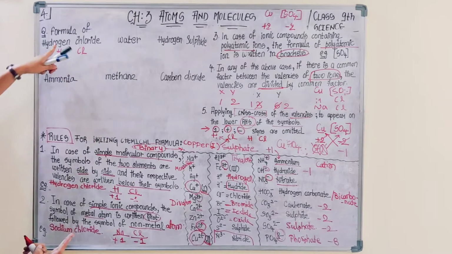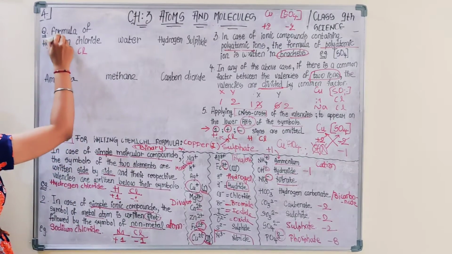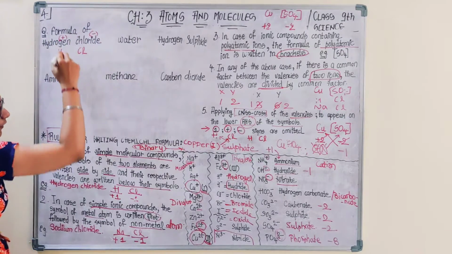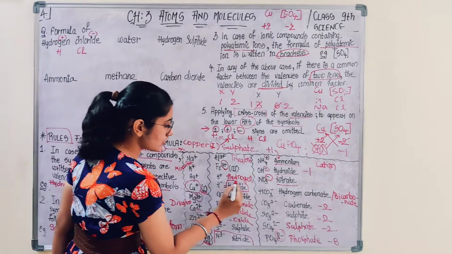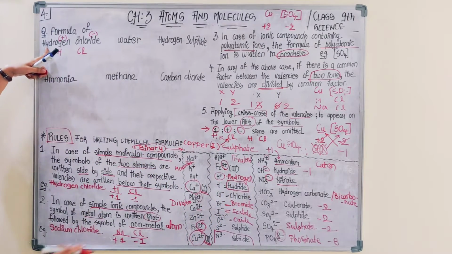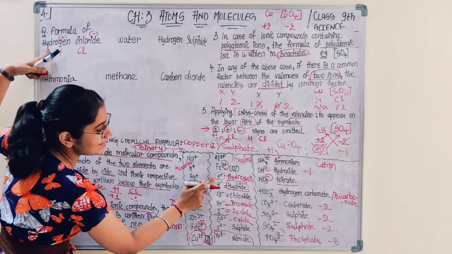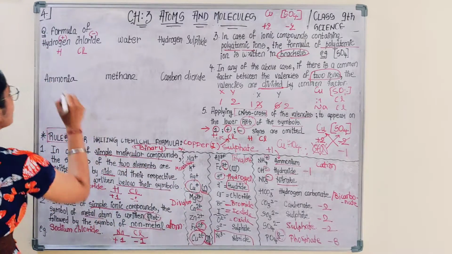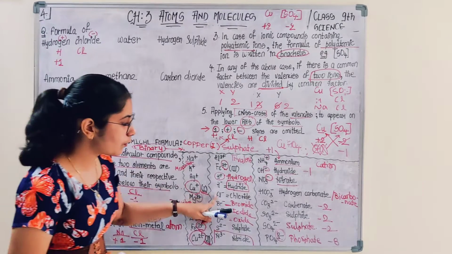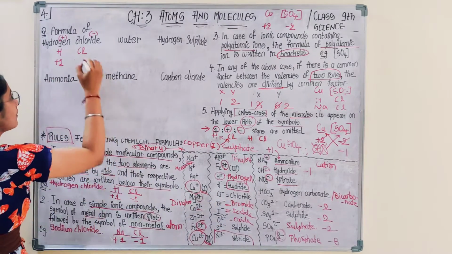Hydrogen here is a cation, positive, and chlorine is negative. For hydrogen, they have not given hydride, they have given hydrogen, that means positive. So what is the valency of hydrogen? +1, write down +1. Chloride, -1.